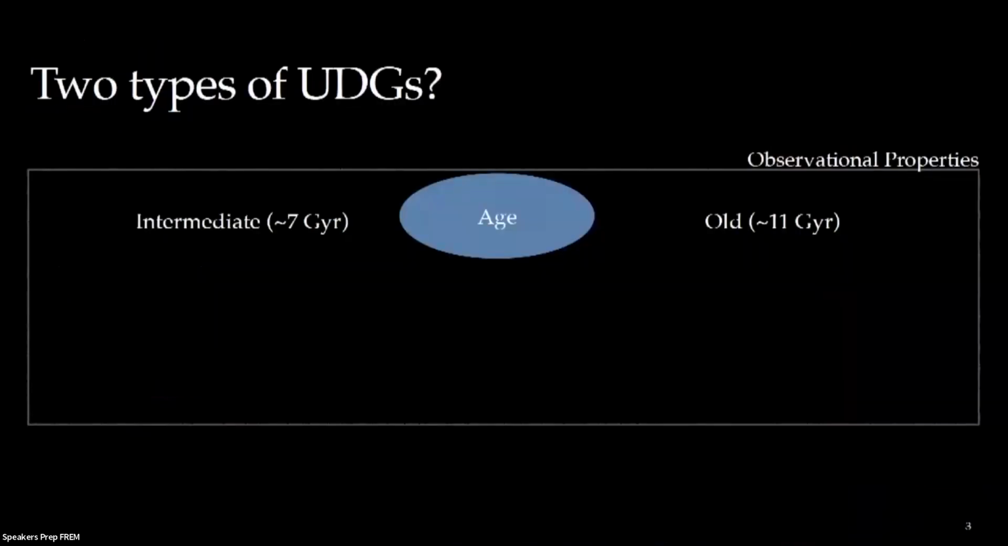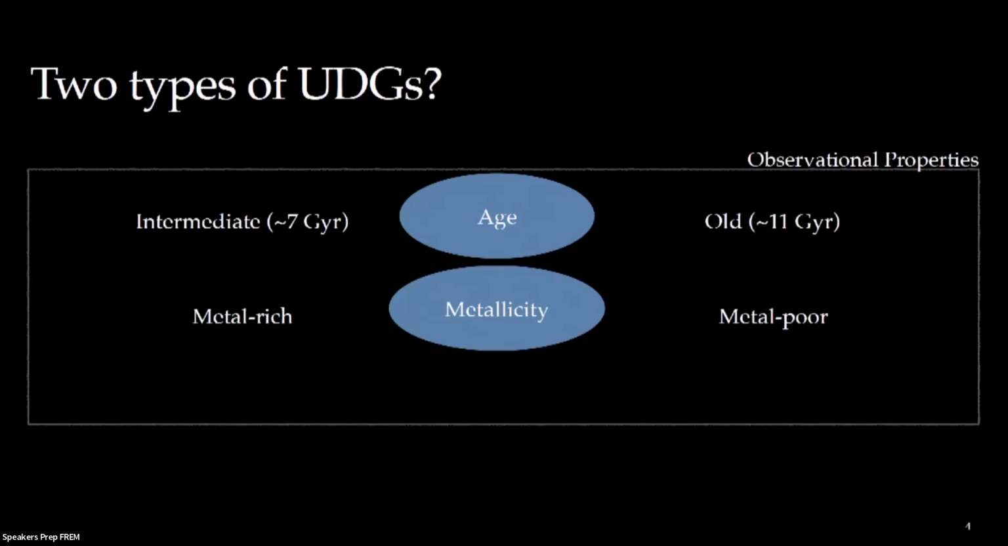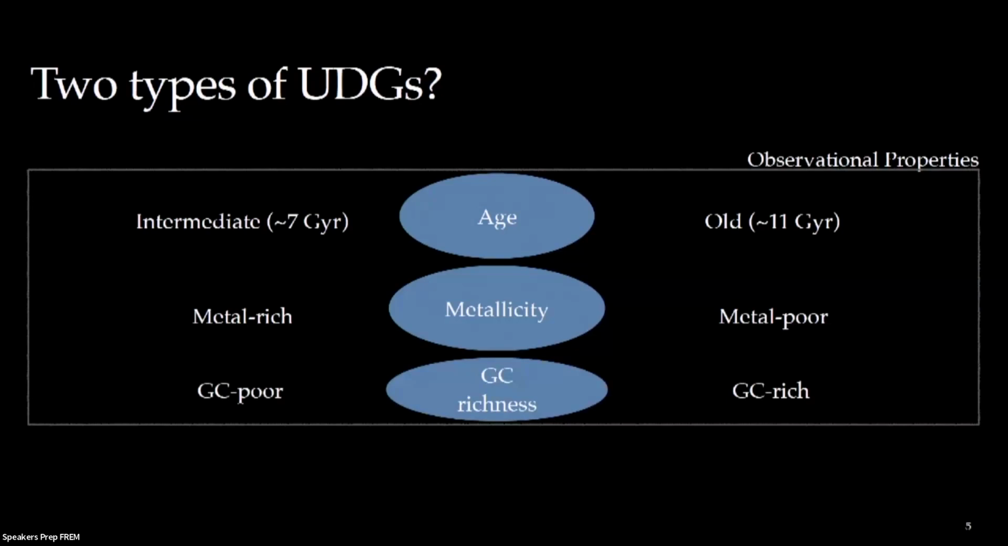In terms of observations, since 2015 until now, we haven't observed many UDGs, but for the ones that we have stellar populations for, we know of at least two types of UDGs. In terms of ages, they can have intermediate ages of around 7 gigayears or younger, and they can be old, having 11 gigayears or older. In terms of metallicities, we know of some that are metal-rich and some that are metal-poor. And in terms of globular cluster richness, and by globular cluster richness, I mean the number of globular clusters that these galaxies hold, we know of some that are GC-poor and some that are GC-rich.